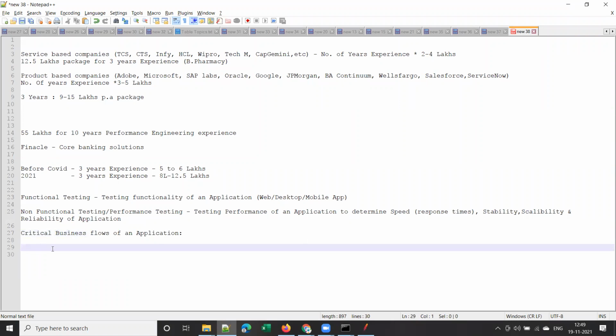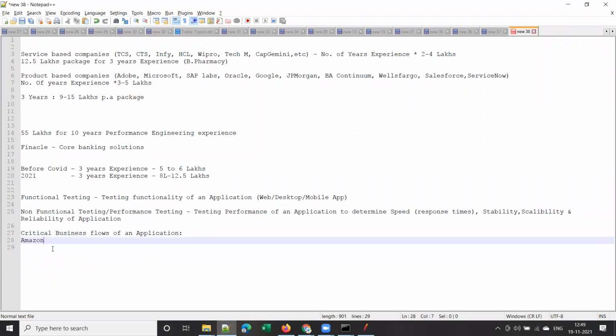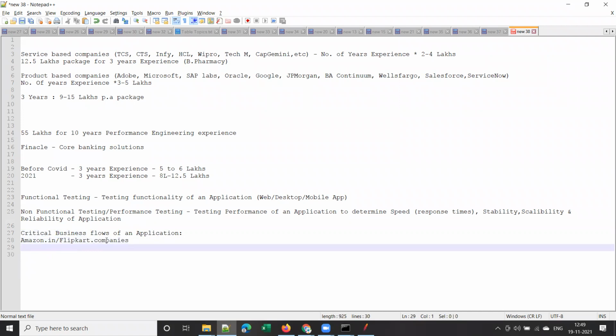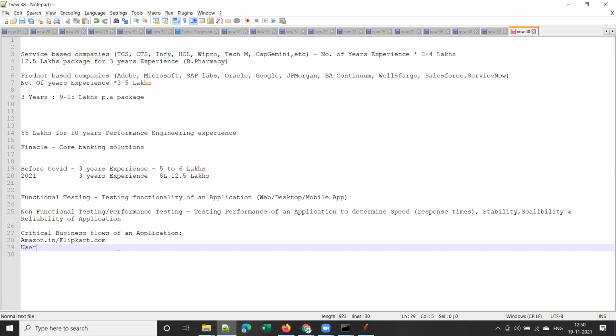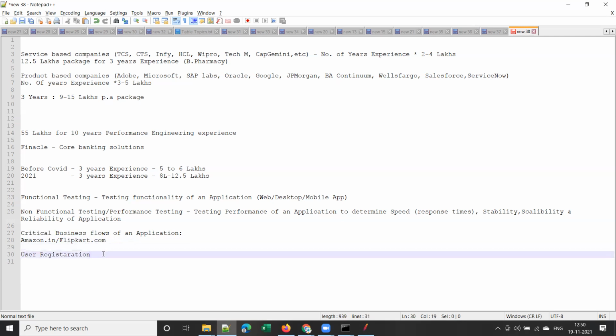For instance, everyone uses Amazon, right? Most of you might have used Amazon or Flipkart. Guys, please respond. Yes, sir. So can you list out what you generally use these e-commerce applications for? For product buying and product carting. First of all, you will register yourself, create an account for yourself, right?